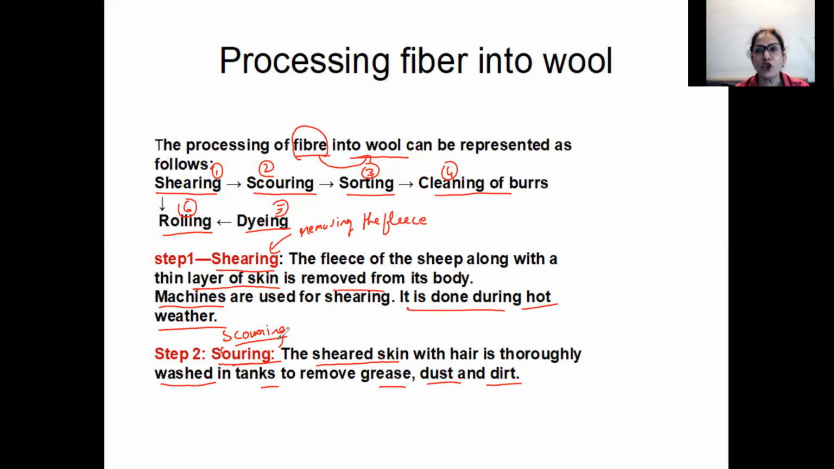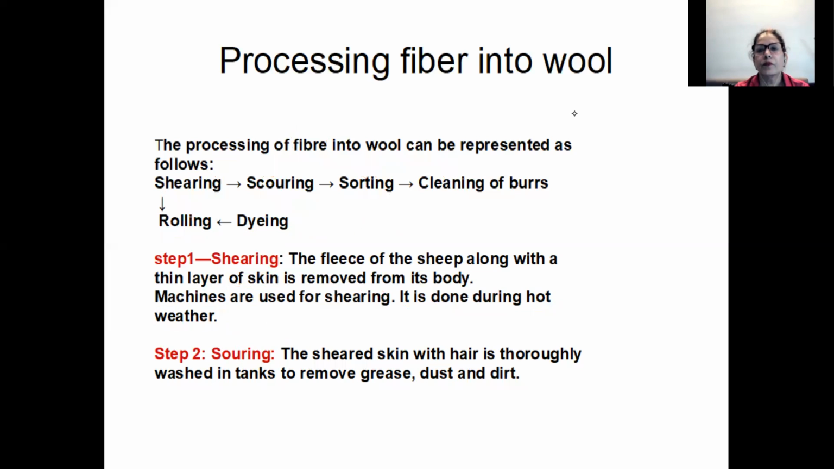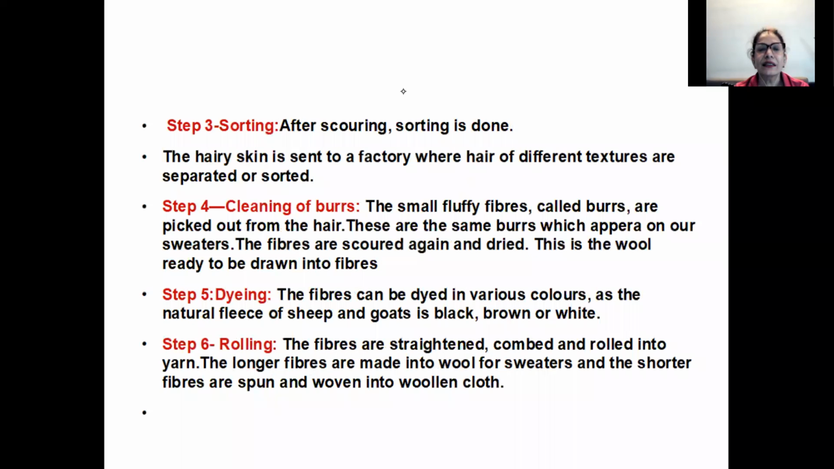So the first step was shearing, which is shaving of the hair or removing the fleece from the body of the sheep. The second step was scouring. Scouring is where the hair or the fleece which was removed is washed nicely in tanks with water so that all the dust, grease and dirt can be removed. Okay. Now let's see what is the next, third step.